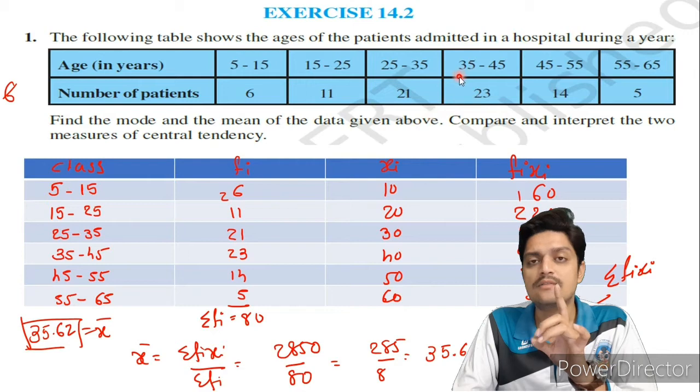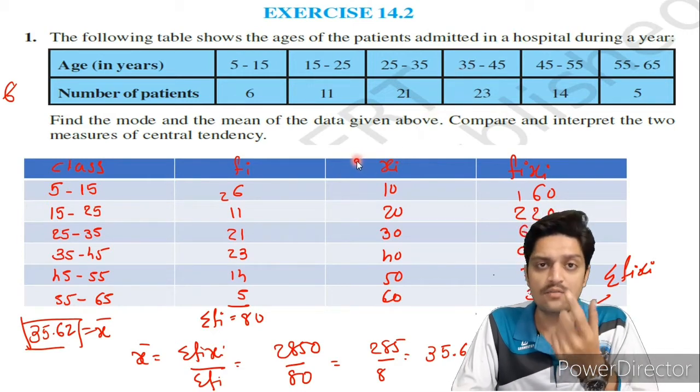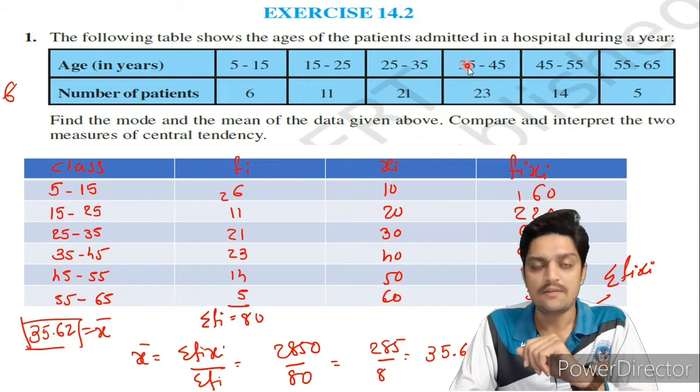So L is equal to lower limit of modal class. Then 35 is the lower limit.